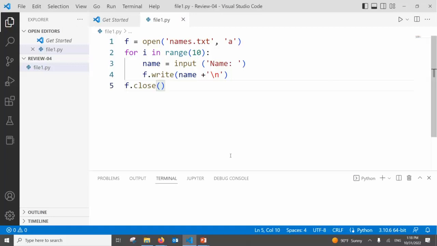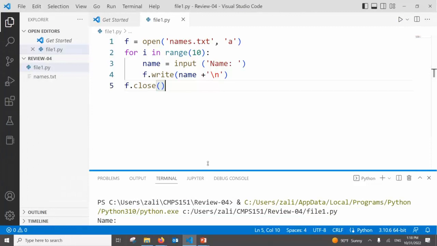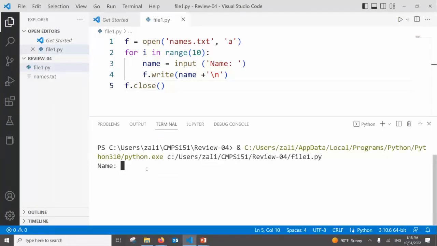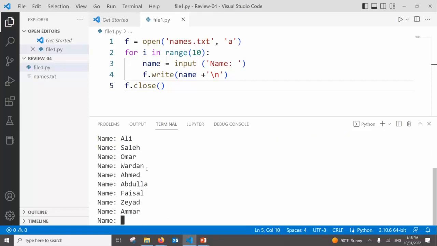So now, this file will be created in which folder, guys? The current folder. Okay. Ali. Saleh. Omar. Wardan. Ahmed. Abdullah. Faisal. Ziad. Ammar. Muaz.